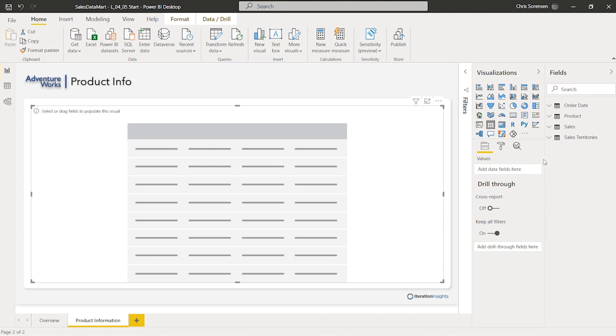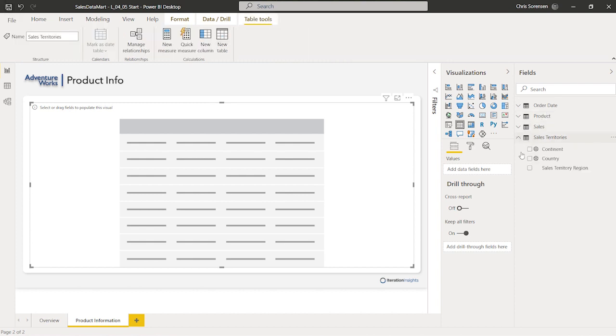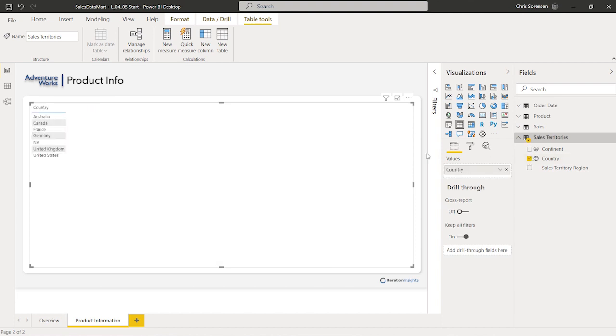Okay, so next we're going to start binding some data to this particular visual. I'm going to go to the fields pane here, and pull data out of several tables. I'm going to start off with sales territories, and choose the country column. This time, instead of dragging fields into the values, I'm going to start using these checkboxes. So I'm going to go country, and we can see that we have some information showing up on the screen now. What I want to do next is go to our product table.